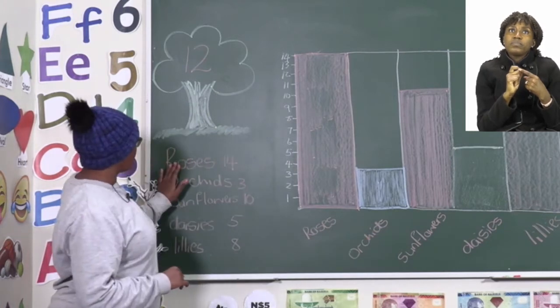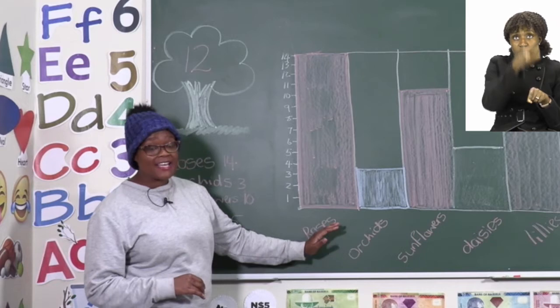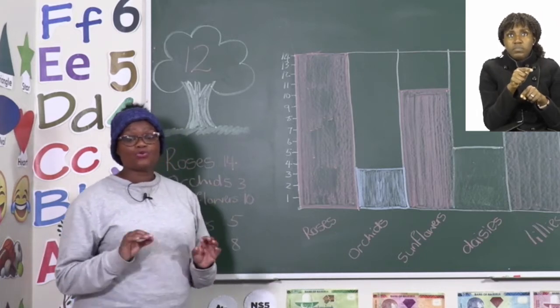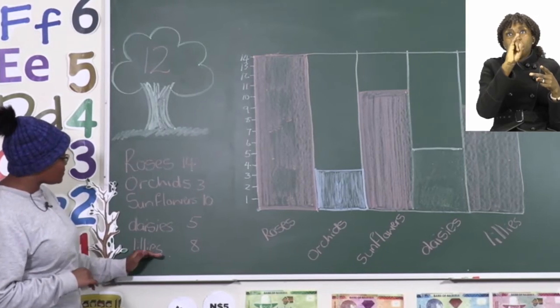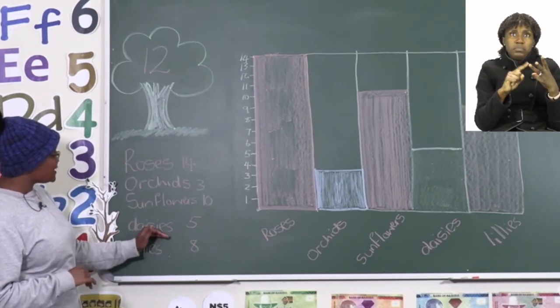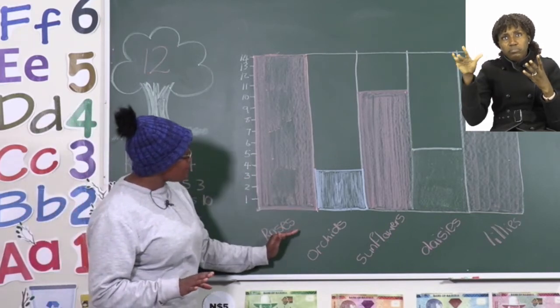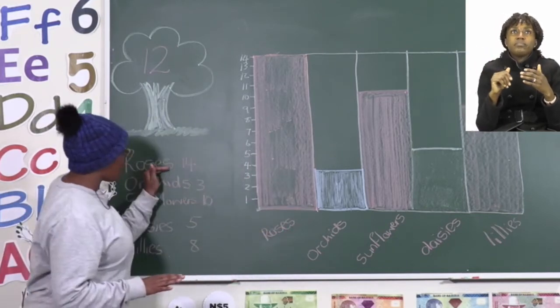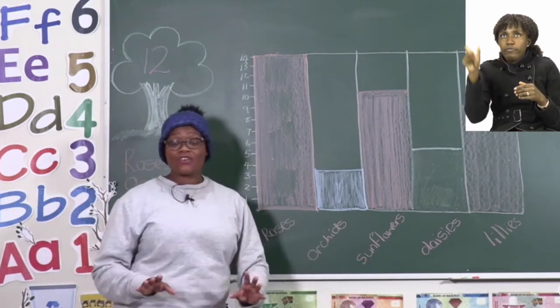So, the roses are first, which means the roses will be the first one that you have to draw. As we go down, we can see that we still have our lilies, daisies, sunflowers, and the other ones as well. You can notice that each one is on its correct space and none of them are sharing a space.